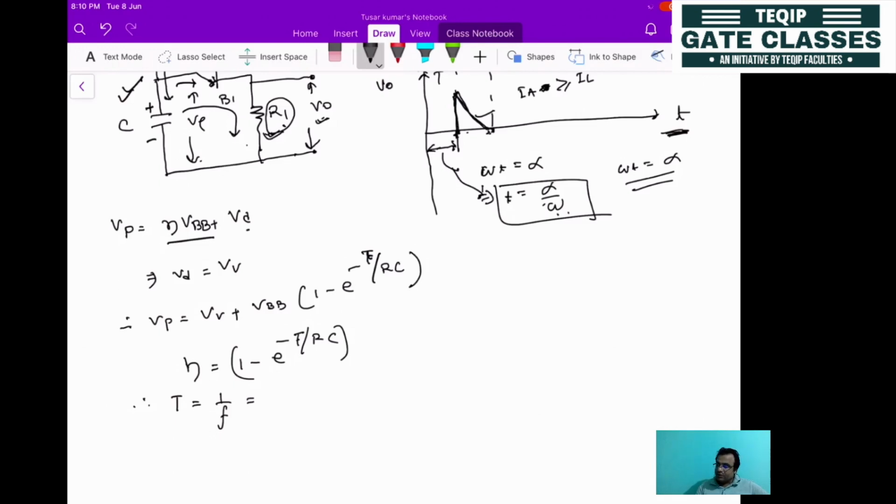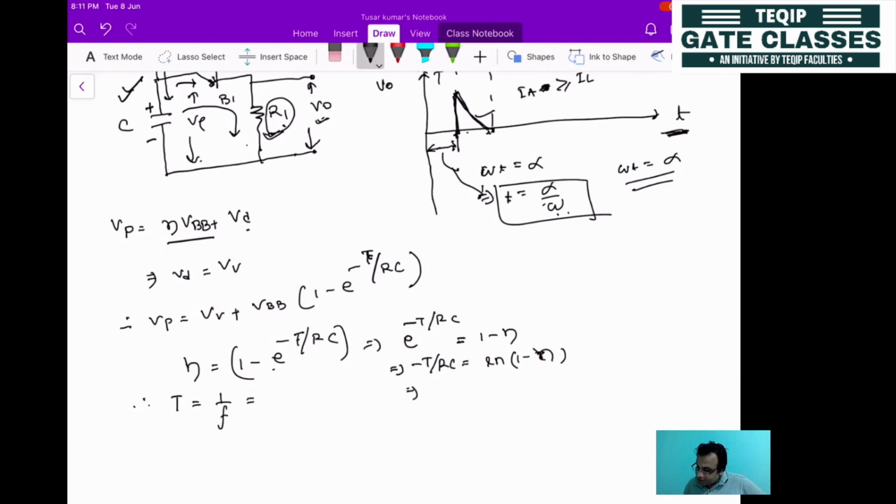So if you solve this, you can take this side, so e to the power minus T by RC will be equal to 1 minus eta. Then minus T divided by RC will be equal to ln of 1 minus eta. Then you can take minus common, so it will be ln 1 by 1 minus eta.